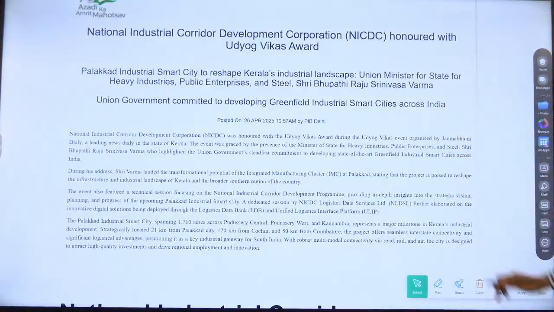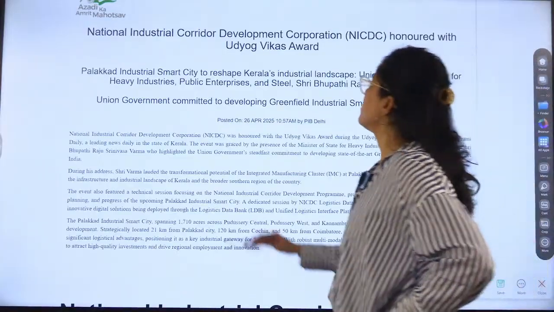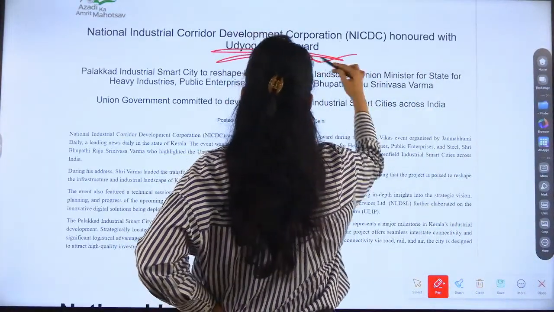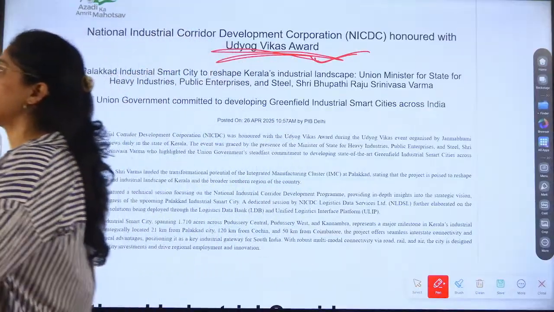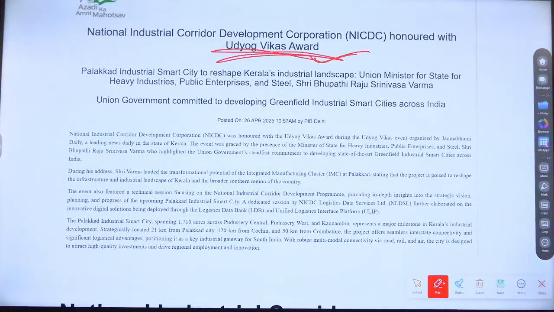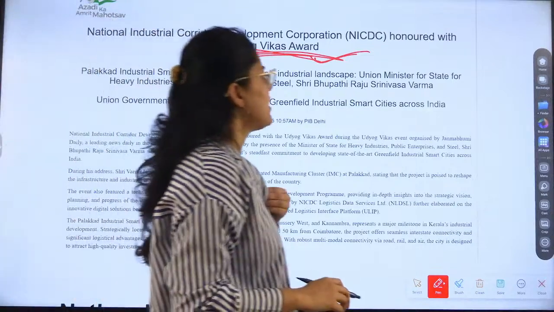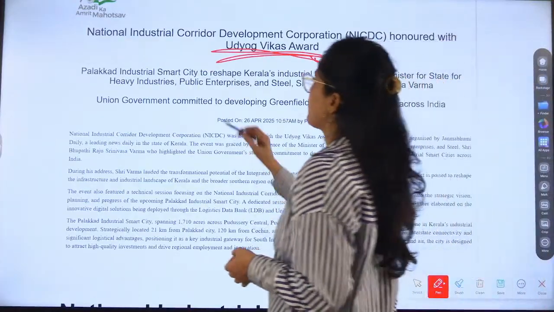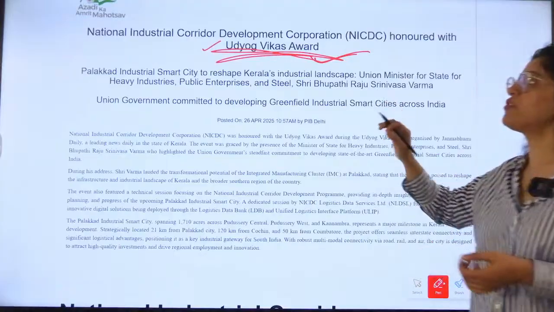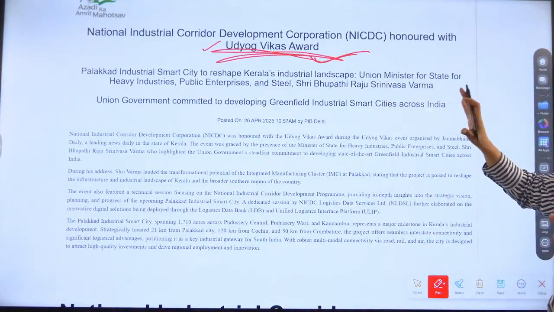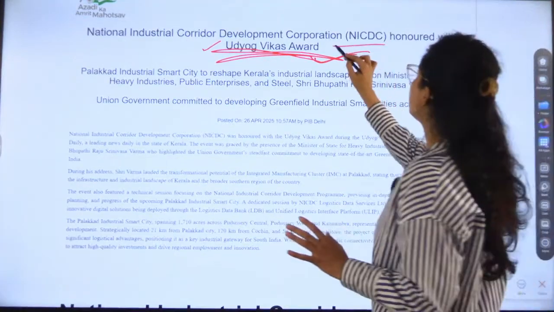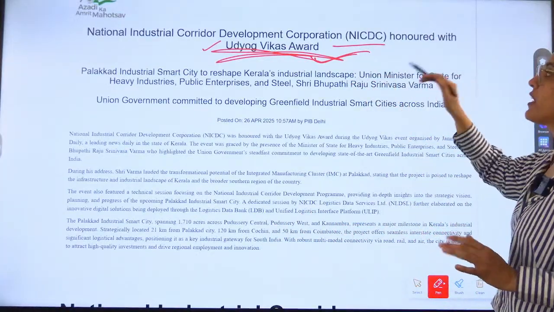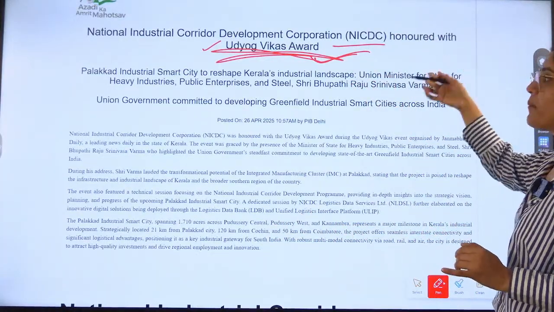Now, the National Industrial Corridor Development Corporation has been honored with the Udyog Vikas Award, the Industry Development Award.